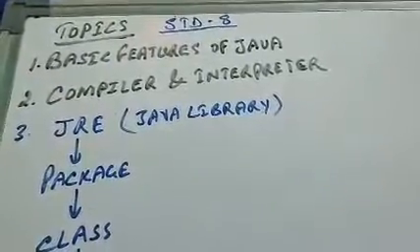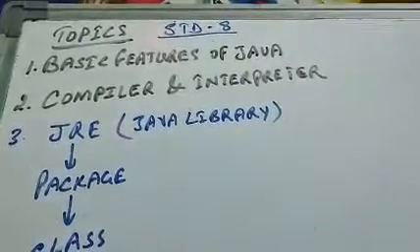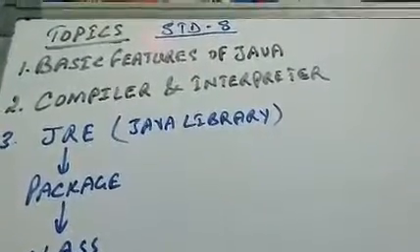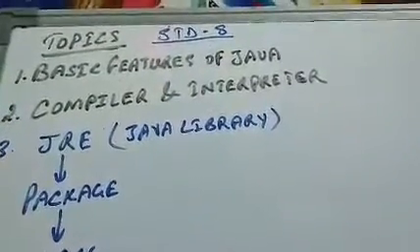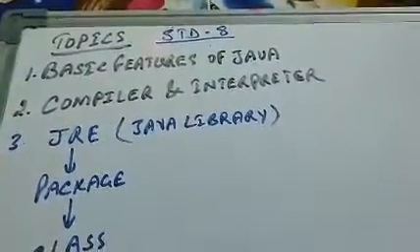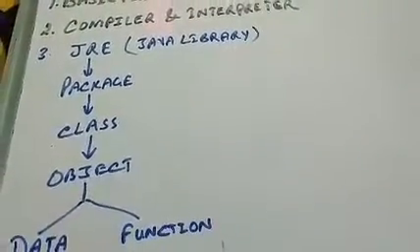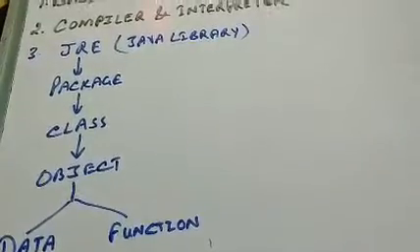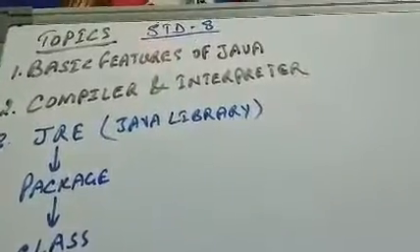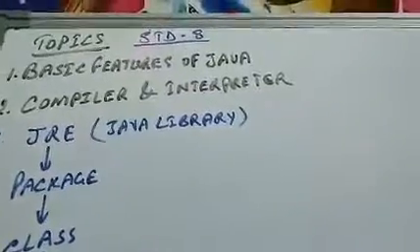Today we are going to discuss the following topics: basic features of Java. Then we will discuss the concept of compiler and interpreter and their importance or significance in Java. Then we'll have a basic hierarchy structure of classes and objects in the Java library. So let's begin with the topic basic features of Java.